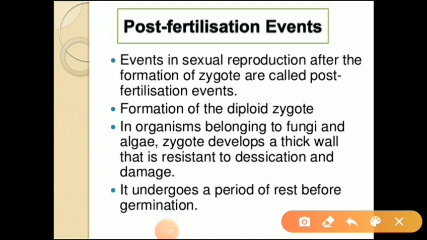First we can discuss how a diploid zygote forms. The diploid zygote can form from haploid gametes. That means from haploid male gametes and haploid female gametes. When they fuse together, what will form? A diploid zygote will form.